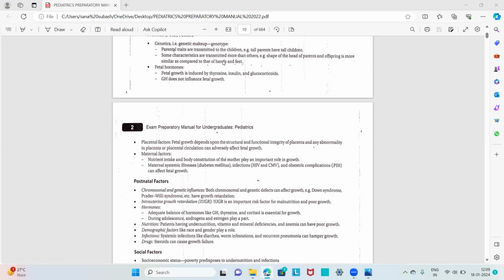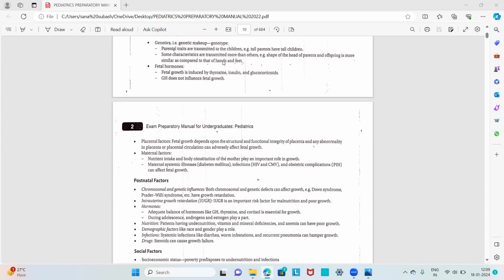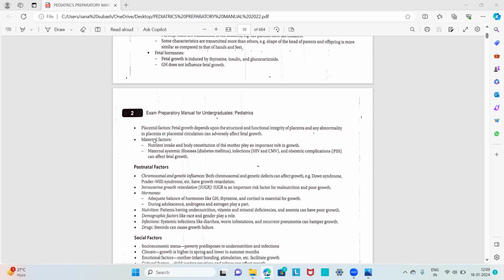Only thyroxine, insulin, and glucocorticoid have an effect on fetal growth in the prenatal period. So these are the two factors among the prenatal factors which influence growth in a child. And the next are the placental factors and maternal factors. We all know that all the nutrients and oxygen are transferred to the child through the placenta from the maternal side. So these are the factors that majorly contribute to growth in a child prenatally.